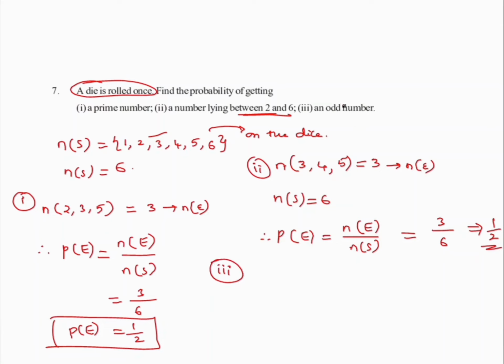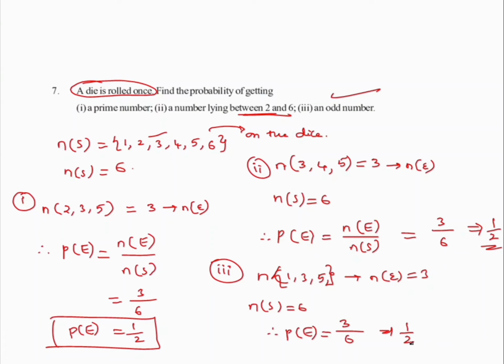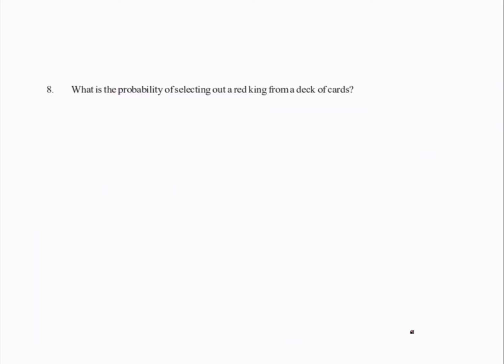So let us look at the third one. Now, when a die is rolled, the outcome needs to be an odd number. Odd numbers are 1, 3, 5, and that's it, right? So here n of E is how much? n of E is again 3, right? So here n of S is how much? 6. So the required probability of getting an odd number is also 3 by 6, that is 1 by 2. Hope this is also clear to everyone, right? Okay, let us look at the next one here.